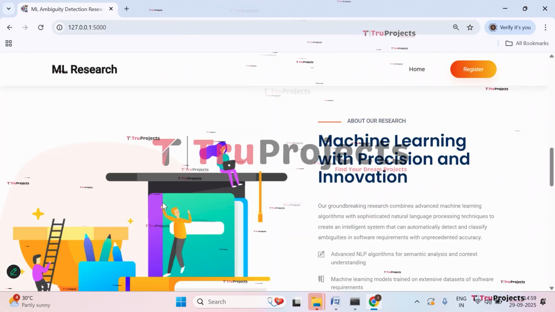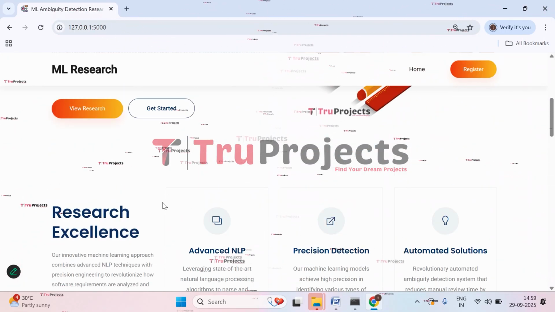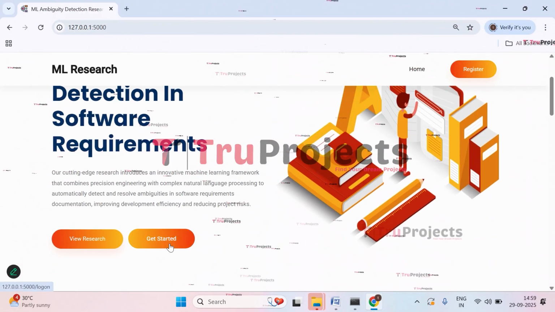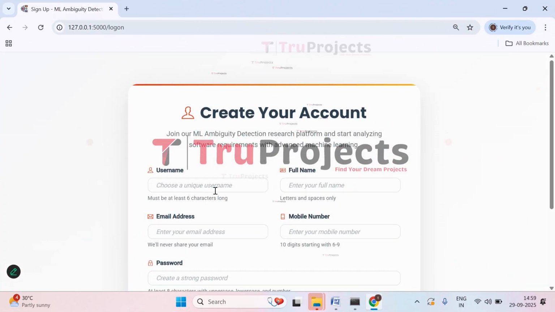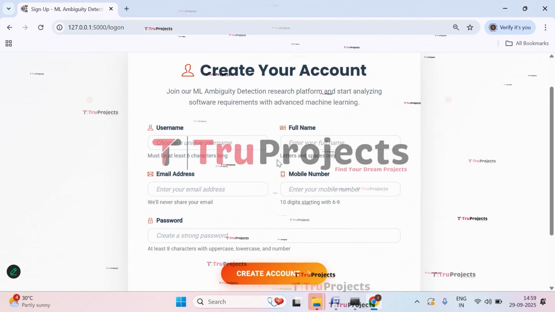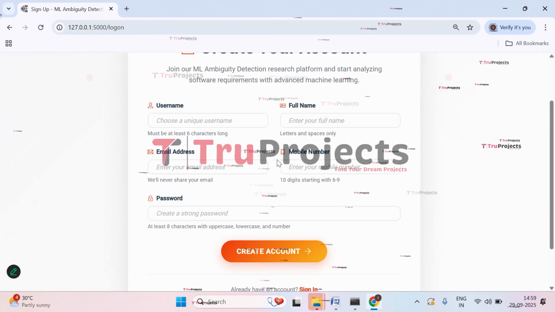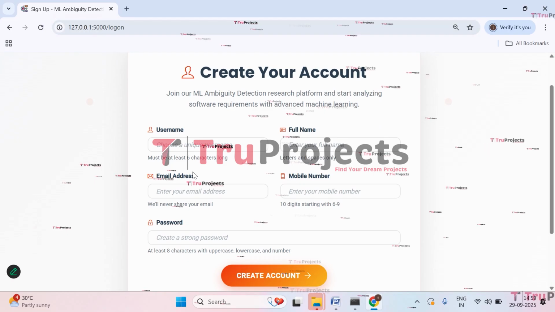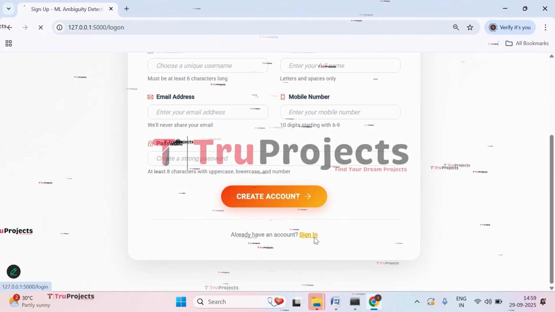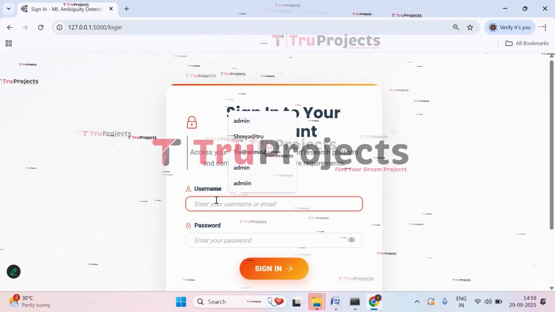So now you can click on register, or you can click on get started. Let's click on get started and create an account. I have already created account, so I'll directly log in. For creating account, you need to fill in all these details. So let's sign in. Click on sign in. Give your username and the password.